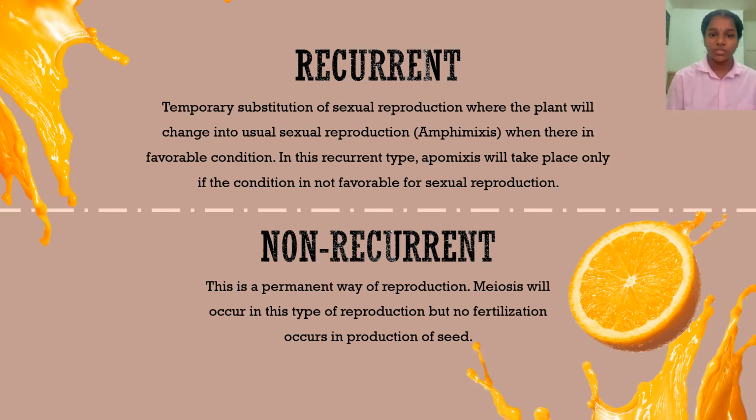In this situation, the certain plant will change its reproduction system from usual sexual reproduction amphimixis to the temporary substitution which is the apomixis. But for the non-recurrent apomixis, this is a permanent way of reproduction system in certain plants. In this case, the meiosis will take place, but the fertilization will not occur for the production of seed.